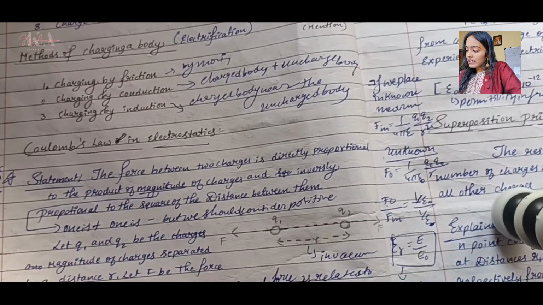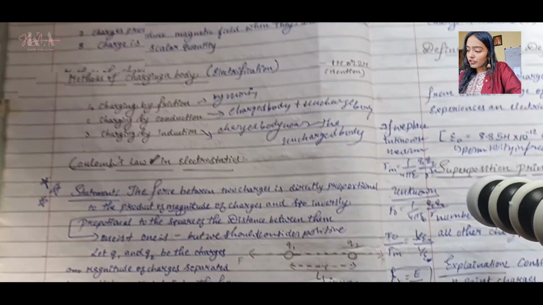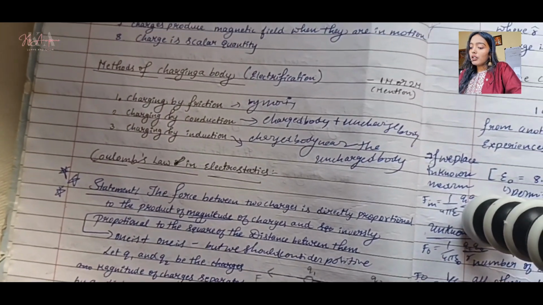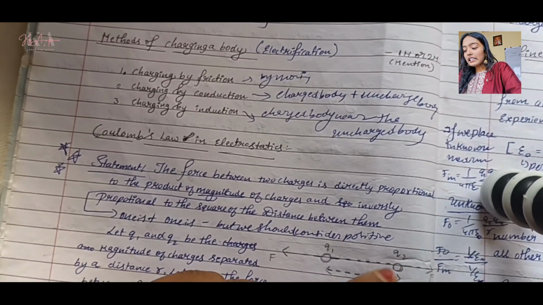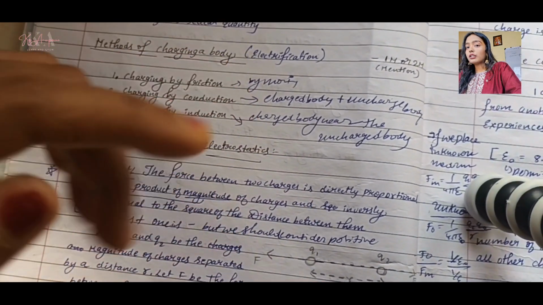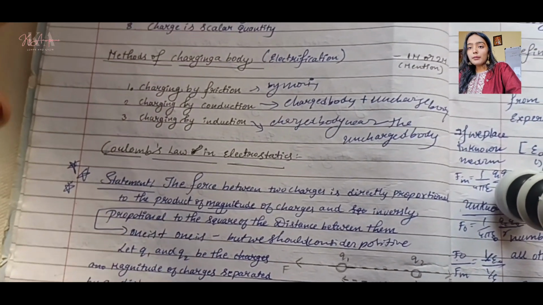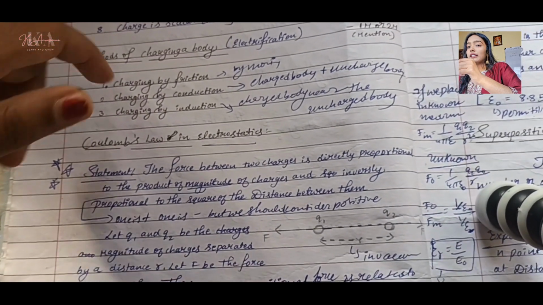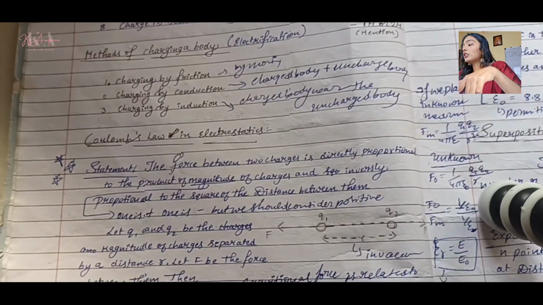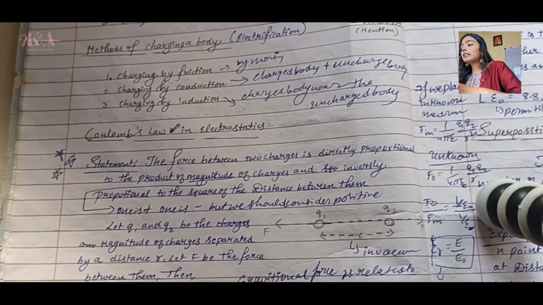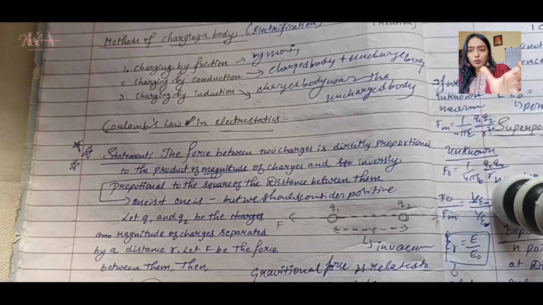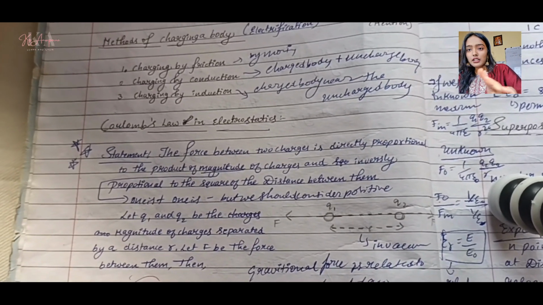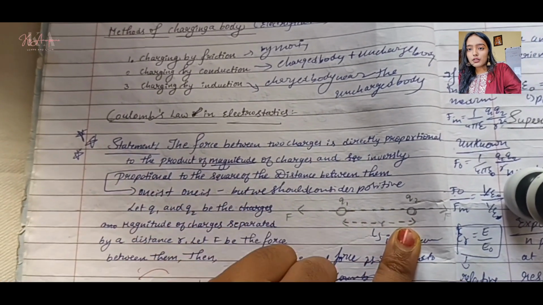And then experiences an electrical force of repulsion of magnitude. So I told you one thing. What was that? Basically, even if this charge is negative, you need to consider it as a positive one. Why? Because we need to see the force. If we consider it as a negative, what will happen? Basically, if we consider that as a negative, the both charges will just merge together and we can't get the force, like what is the force acting between them?